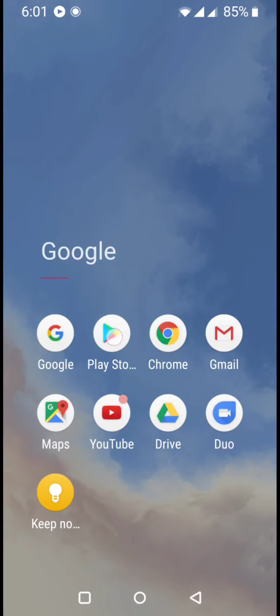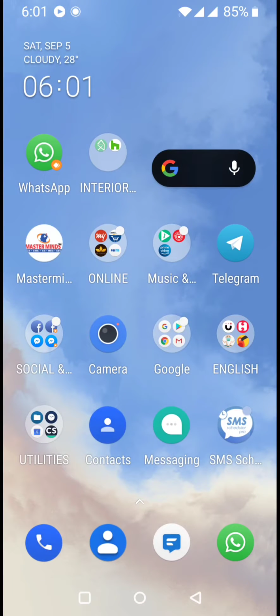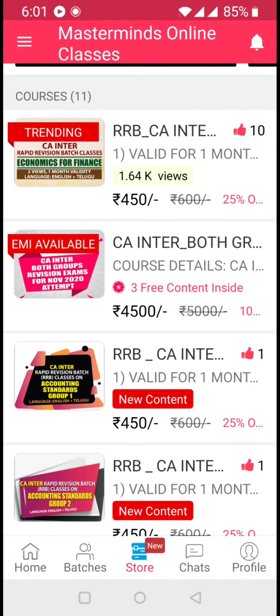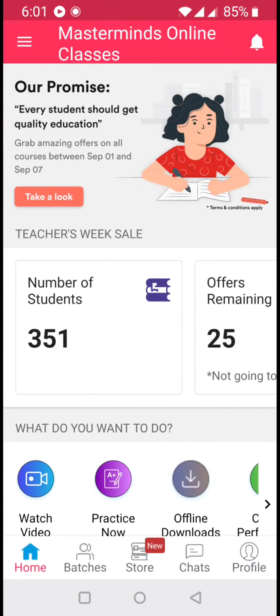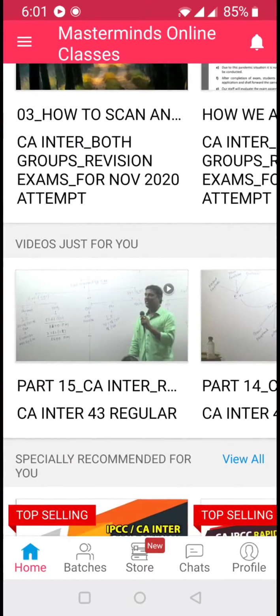First of all, go to Play Store. Open the Masterminds Online Classes app and install it. After installation, the app will ask you to enter your mobile number. Through OTP, you are supposed to log into the app. Don't forget, you need to log in through the same mobile number in future also. Once the app is installed, this is how the screen will look.